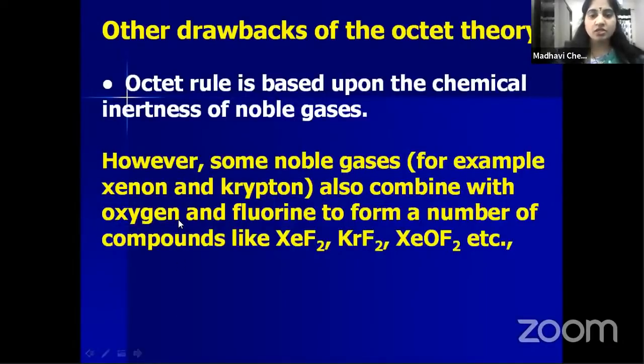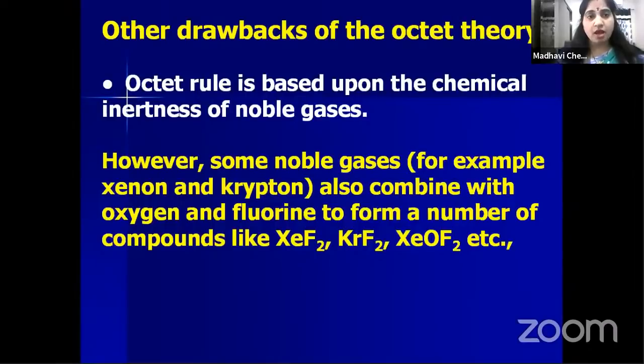The octet rule is based upon the chemical inertness of noble gases. Children, we know that noble gases have 8 electrons in their outer shell, so they are not combining and they are inert.